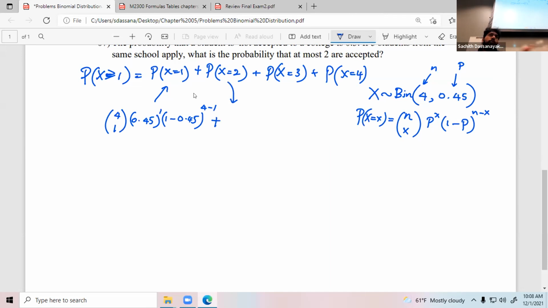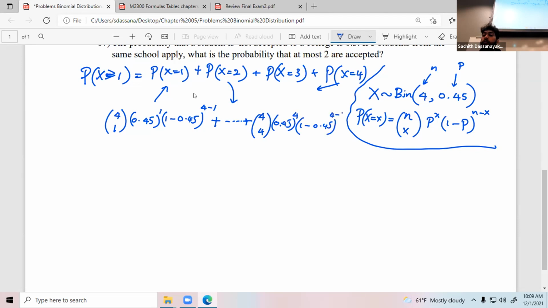Just plug x equal 1, 2, 3, 4. Separate. Okay. Let me write the last one. This one. X equal 4. N is 4. X is also 4. 0.45 to the power x. X is 4. 1 minus 0.45 to the power 4 minus 4. N minus x. X is 4, so 4 minus 4.